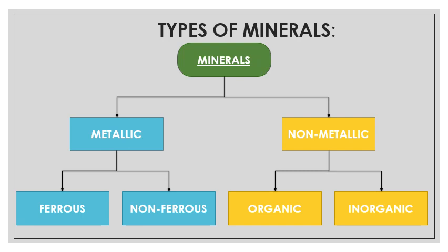Next is the types of minerals. The minerals are of two types. One is metallic minerals and the other is non-metallic minerals. Metallic minerals are further divided into ferrous and non-ferrous, and non-metallic minerals are further classified into organic and inorganic minerals. In our next video, we will deal with metallic minerals and their classification, that is the ferrous and non-ferrous.